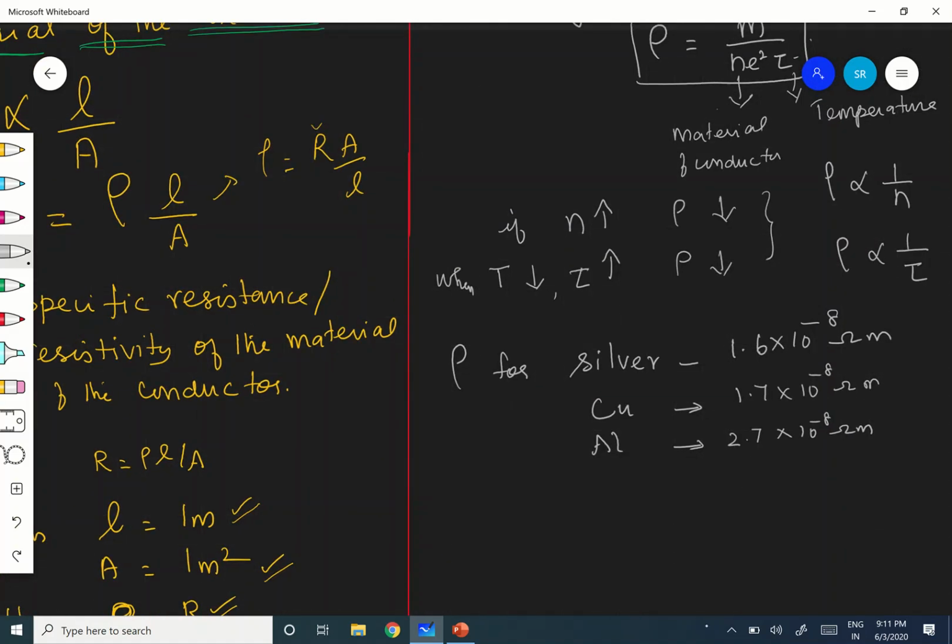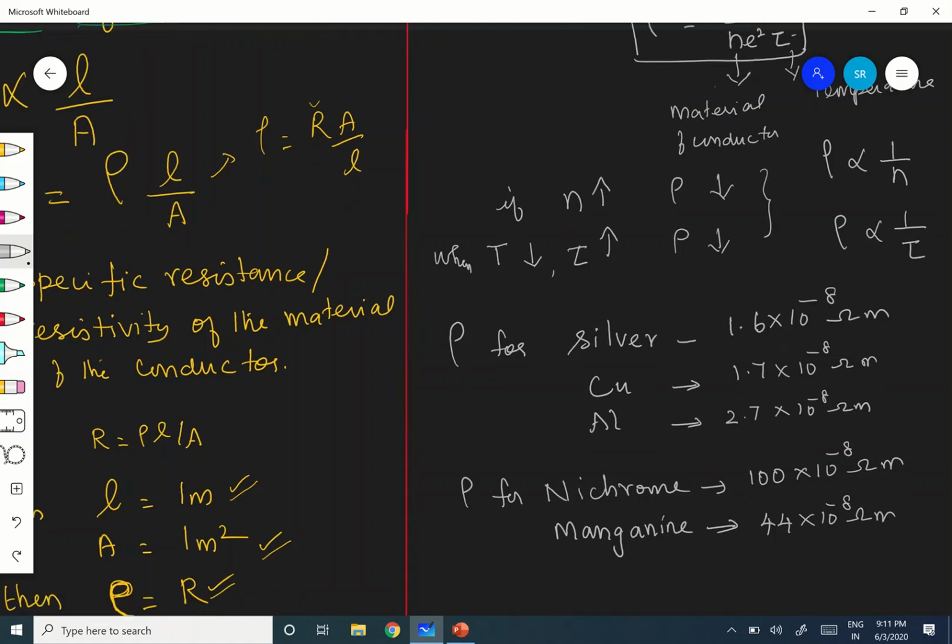And for alloys, if you take rho for alloys, nickel, iron and chromium, it is an alloy. Therefore, it is around 100 into 10 power minus 8 ohm meter. So it is more, the resistivity for alloys. An alloy is nothing but a mixture of metals. There is one alloy like manganin, it is 44 into 10 power minus 8 ohm meter.